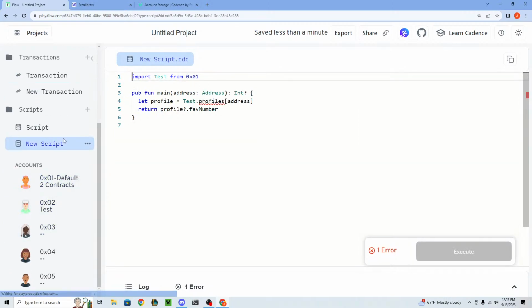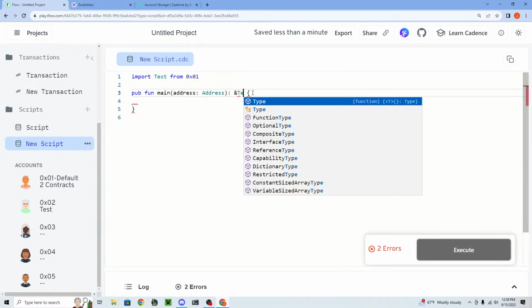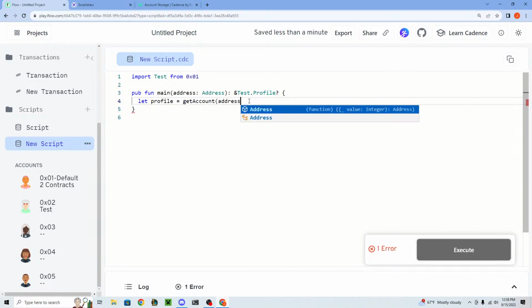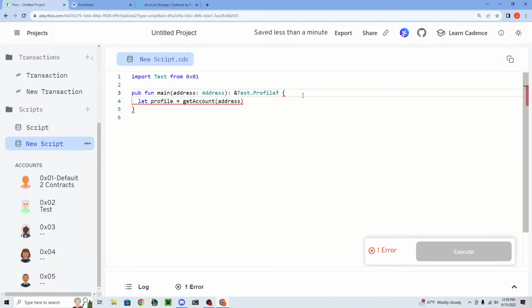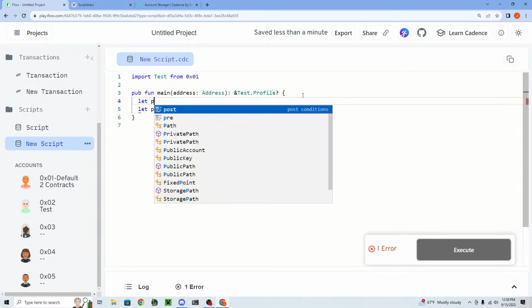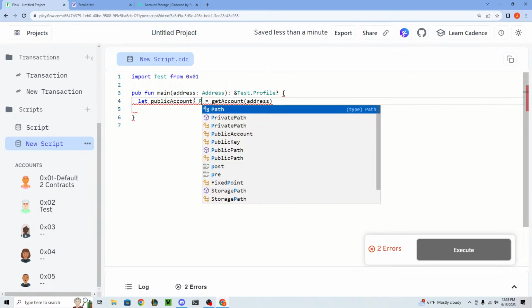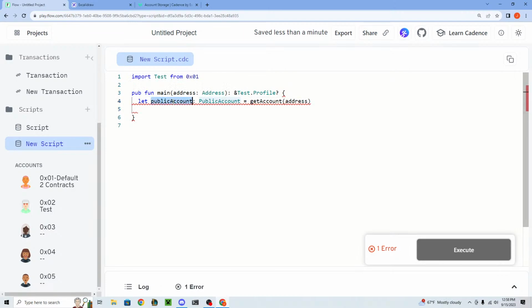Okay, so if we go into a script, we can now try to read someone's profile based on their address. Let's try that now, and we're going to return a reference to a desktop profile. Okay. So the way we do this is we can say let profile equals get account address. Now what this does is it gets a public account, and we can separate this into steps. We can say public account equals get account address. Okay, and what this does is it gets a public account type. So that's the type of this variable right now.